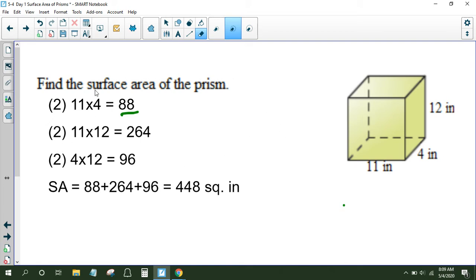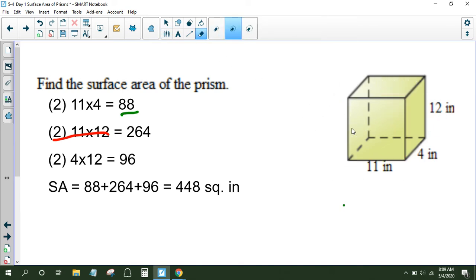All right, then we're also going to find the area of the faces. Okay, so we have two faces that are 11 by 12. Okay, that's this one right here. Okay, so the 11 by 12 would be this face right here. And there's one right behind it as well. So that gives us two of them. So the area of those two faces together would be 264.